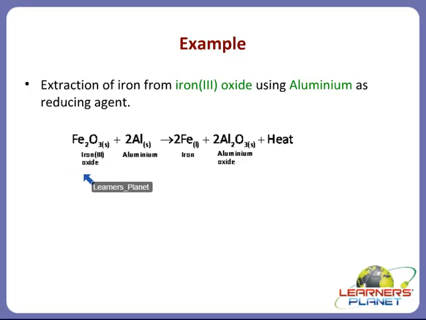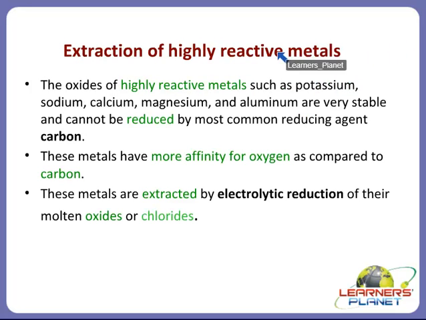Now this particular reaction, children, is used for melting of broken railway tracks, okay, or melting of broken iron things, right? So these are the reactions where aluminium is used as a reducing agent. Likewise, for some metals, sodium or even calcium can be used as a reducing agent. Clear? So let's take up this extraction of highly reactive metals.